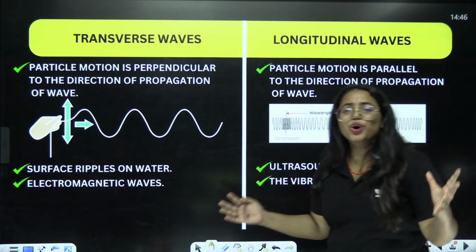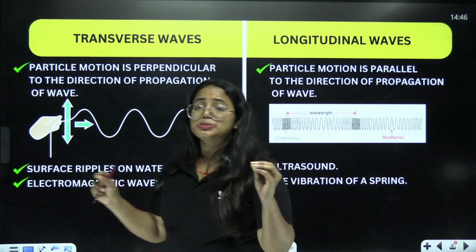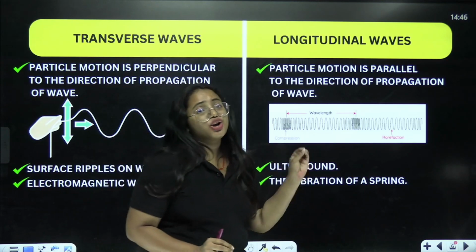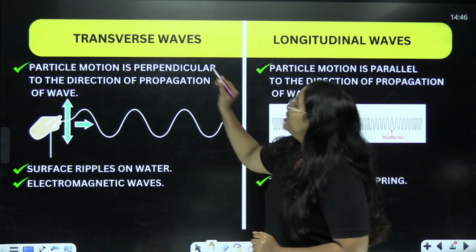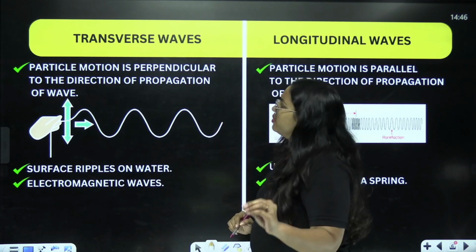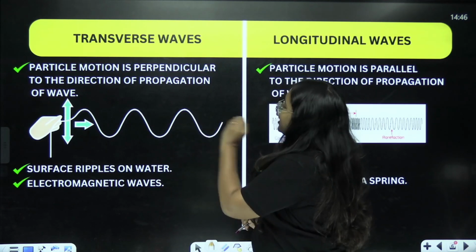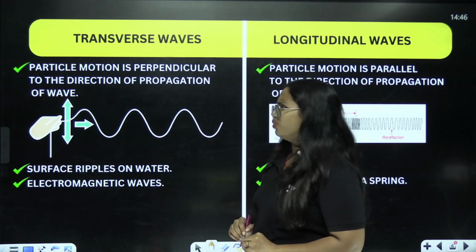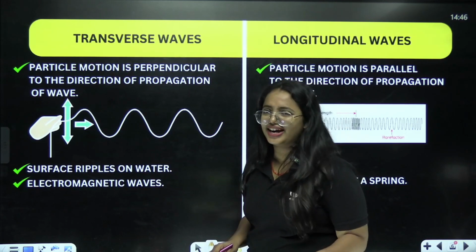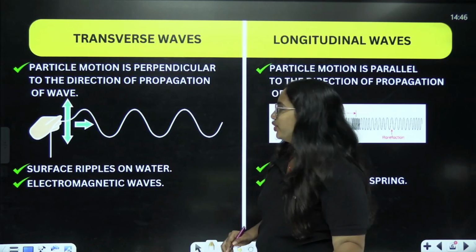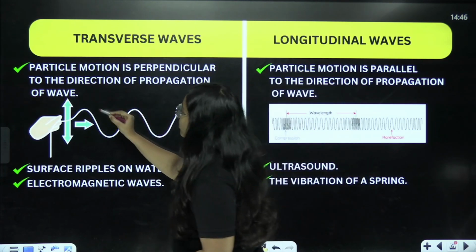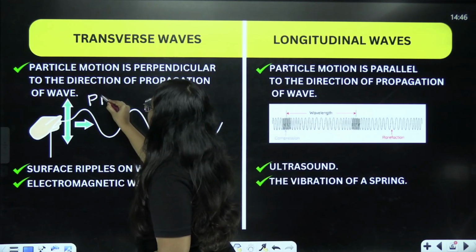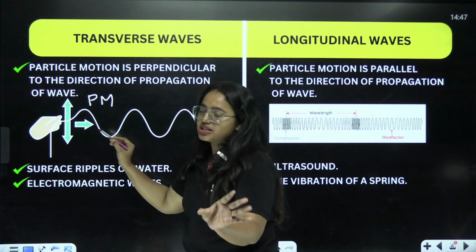Yes. And now we are going to talk about the difference between transverse wave and longitudinal wave. What are these? Let's find out. Transverse wave: particle motion is perpendicular to the direction of propagation of wave. What is that? It's a bit confusing, right? Don't worry. Let me break it down for you. If you consider the particle motion, it is in the upward direction. I'm putting it as PM, particle motion.